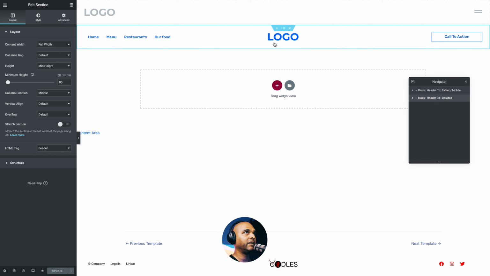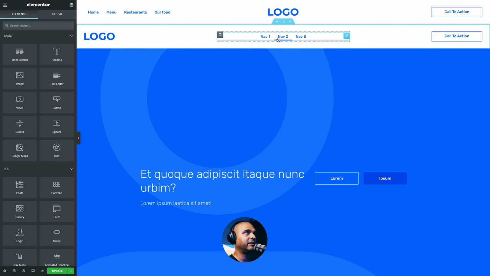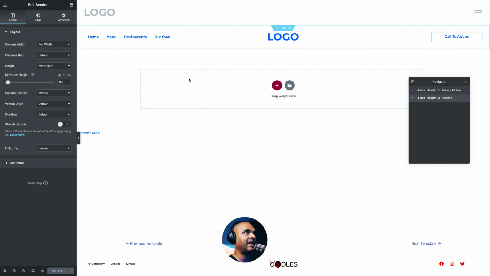So this one here is the desktop version. As you can see, I just changed the elements around because as you can see here, the nav was in the middle and the logo on the left. So all I did is I put the logo in the middle and the nav on the left hand side. I still have my call to action on the right hand side. So basically that's it for the header section for the desktop. I have 3 columns as you can see here.